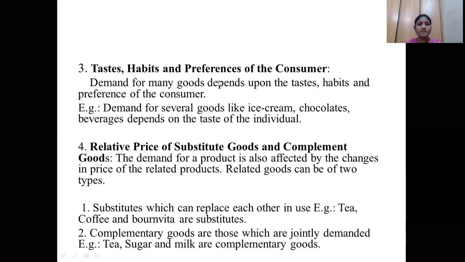Next, tastes, habits and preferences of the consumer. Demand for many goods depends upon the tastes, habits and preferences of the consumers. Each and every consumer does not have the same tastes, habits and preferences. Based on their preferences and tastes, the quantity demanded for that particular product also changes. For example, ice creams. People of every age do not prefer to have ice creams. So the quantity demanded for ice cream varies from consumer to consumer.